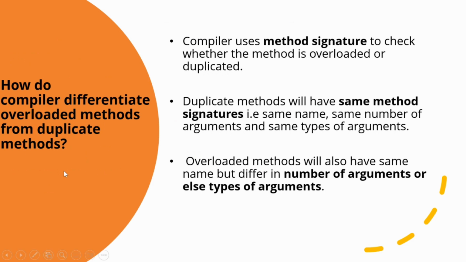Next question is, how does the compiler differentiate the overloaded methods from the duplicate methods? So the compiler uses the method signature to check whether the method is overloaded or duplicated. The duplicated methods will have the same method signatures, that is same name, same number of arguments and same type of arguments. The overloaded methods will also have the same name but differ in number of arguments or else the type of the arguments.